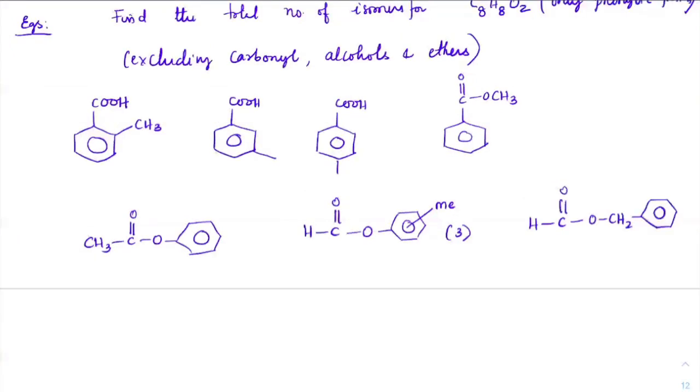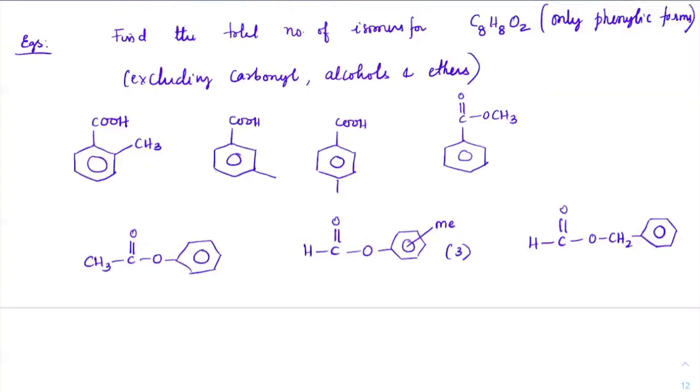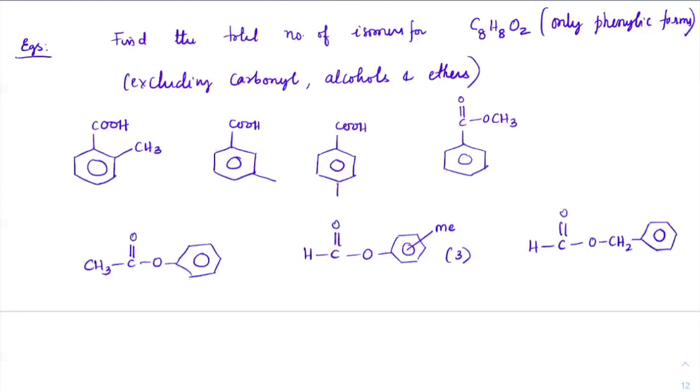Sir, cyclic esters? Cyclic esters cannot be counted here. You cannot get a cyclic ester, beta. Check out the degree of unsaturation. I need to get acids and esters. So if you take an ester, you are already consuming 1 degree of unsaturation. Right, I forgot that. I didn't write it. Thank you.